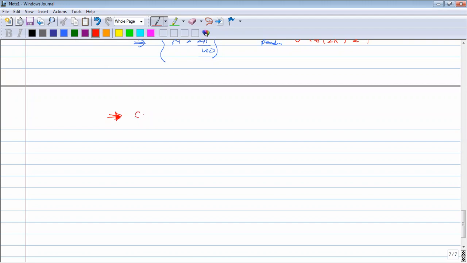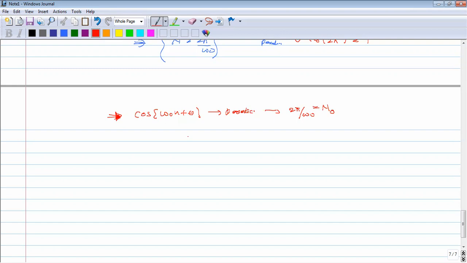Try to prove that cosine of omega naught n plus theta is a periodic signal, and the period is 5 by omega naught, capital N naught. Try to find the period of this cos omega naught n plus theta signal.